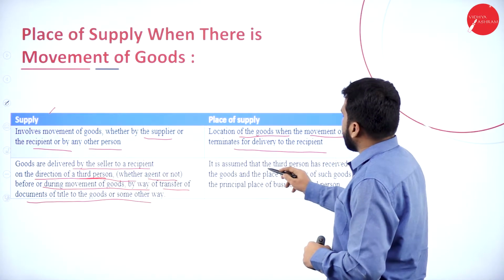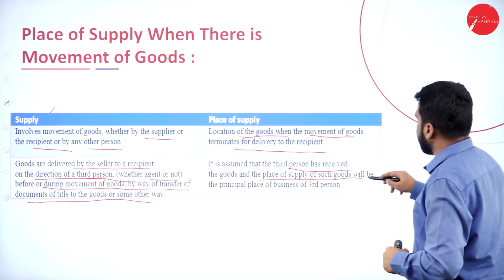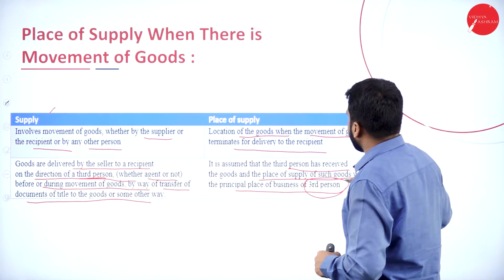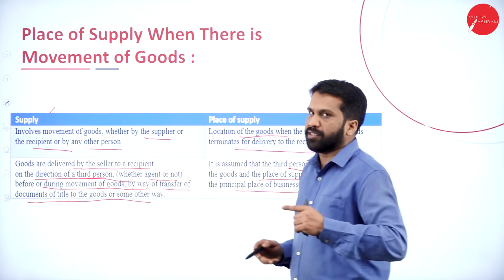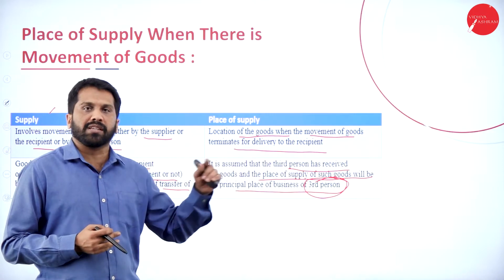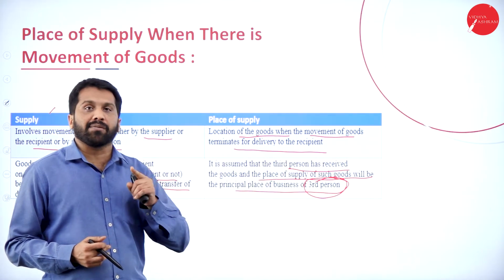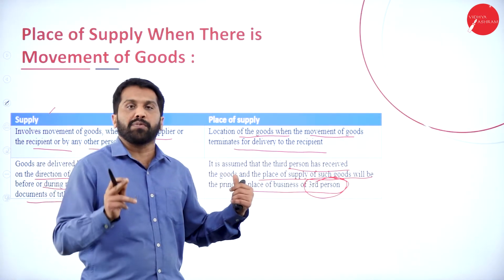Now, it is assumed that the third person has received the goods, and the place of supply of such goods will be the principal place of business of the third person. See, even though the transaction happened from Mysore to Bangalore, the third person said that I need the goods in Dharwad. So the goods will be sent to where? Dharwad. So tax will be calculated at which place? Dharwad. Hope you are clear?